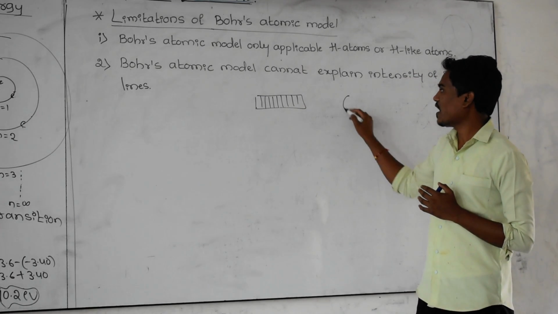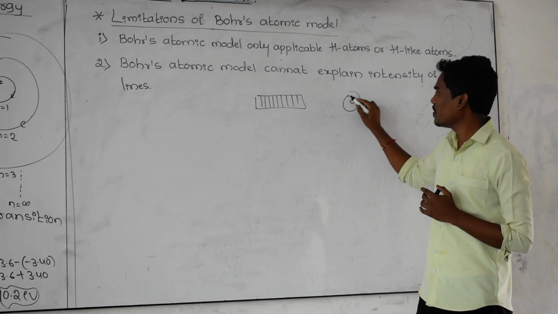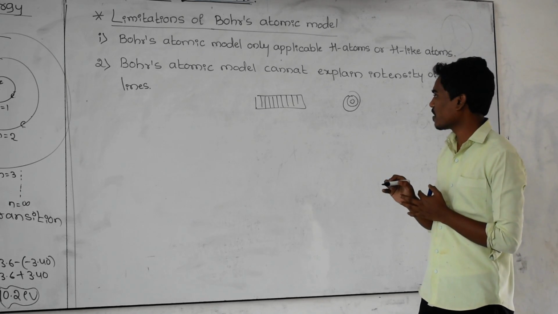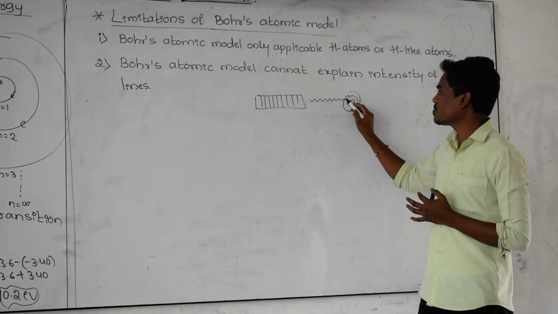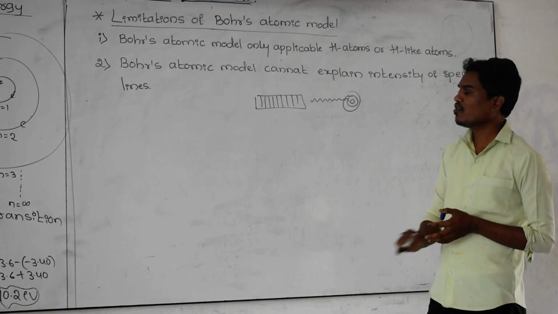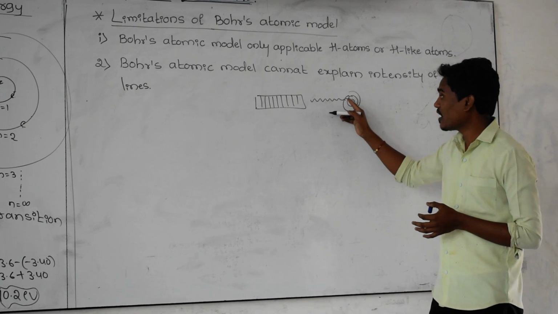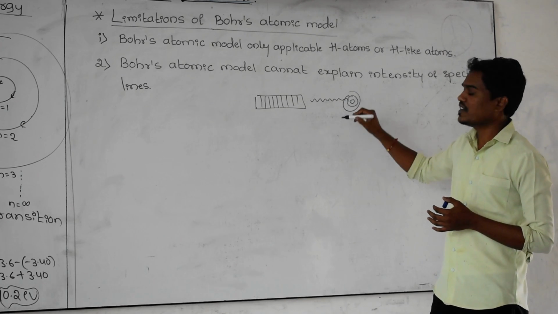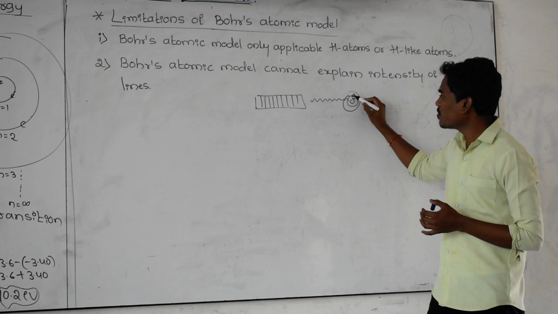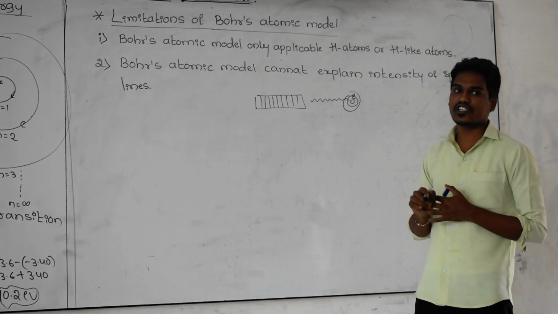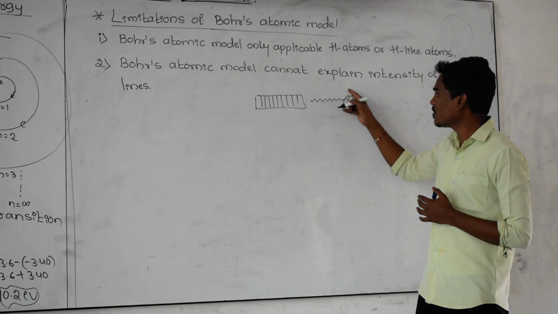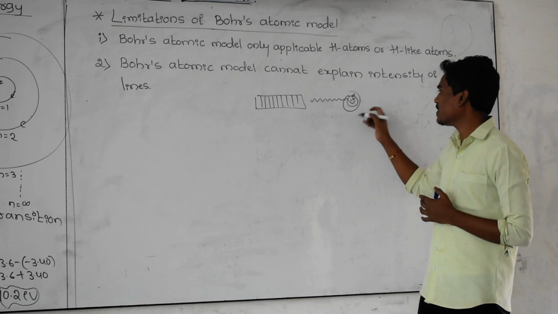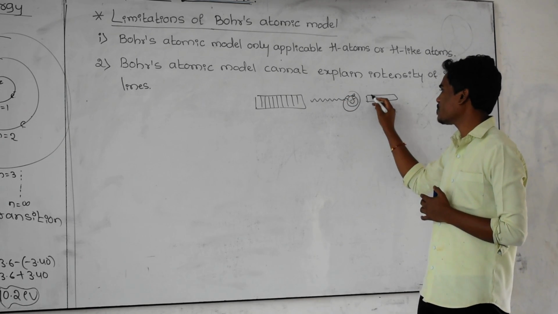For example, here an atom is there. This is a nucleus. These are the orbits. Electrons are revolving around the nucleus. I am sending one electromagnetic radiation, which is passing through the atom. Whenever this radiation passes through the atom, the electrons present in the orbits receive energy from this radiation. How much energy is given by the radiation to the electrons? By using that, we produce a spectrum.